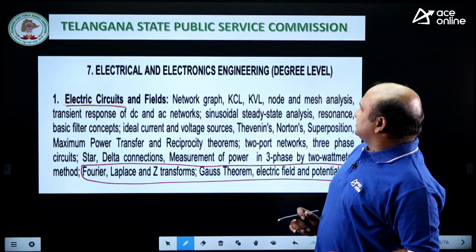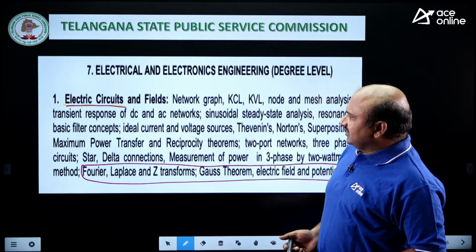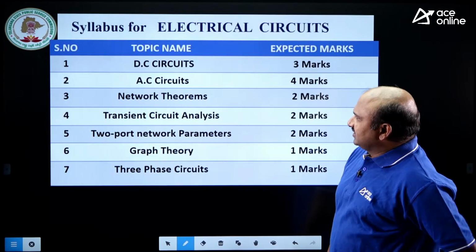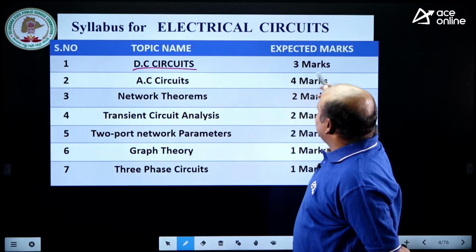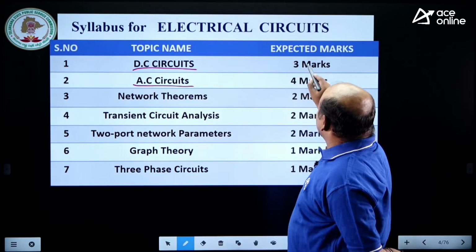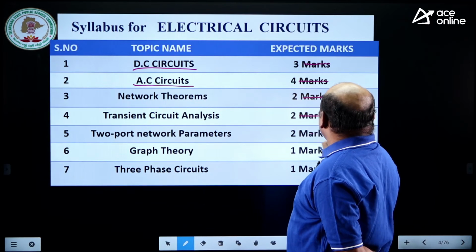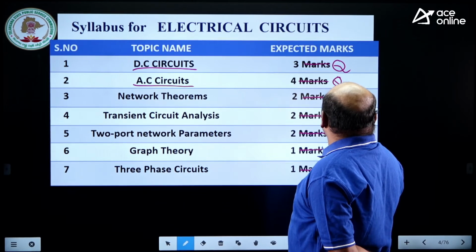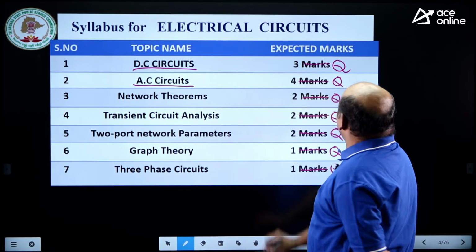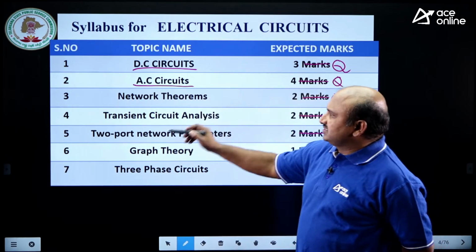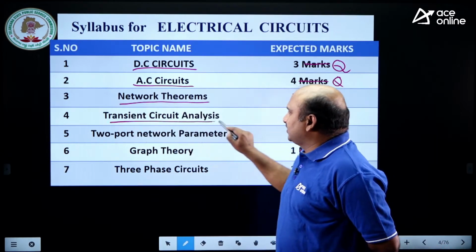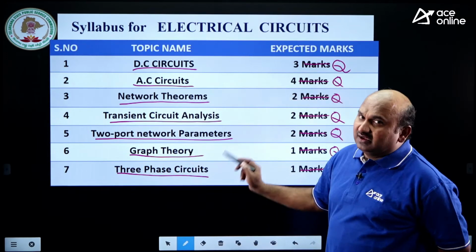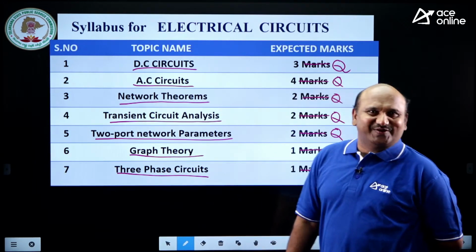Now, I can divide these into 7 topics. This is circuits, where you may get 3 questions first, not marks here, number of questions. Each and every question is 2 marks. That's why you will take 2 questions, 1 question and 1 question. And AC circuits, network theorems, transient circuit analysis, 2-port network parameters, graph theory. In graph theory you will get a compulsory question, okay?